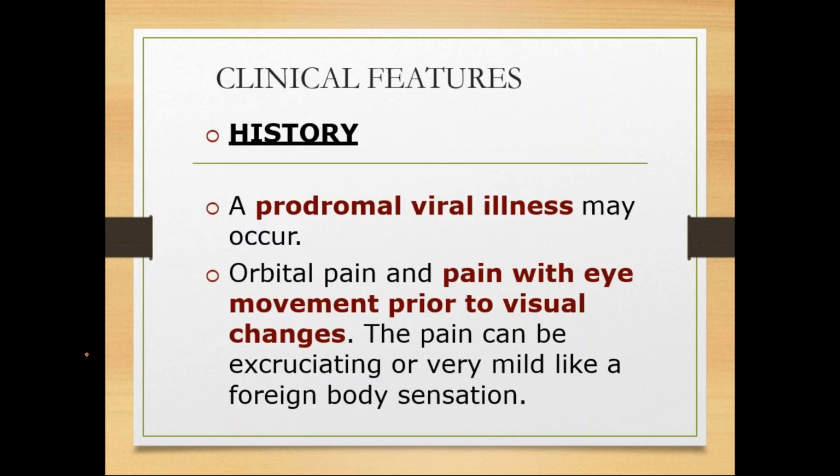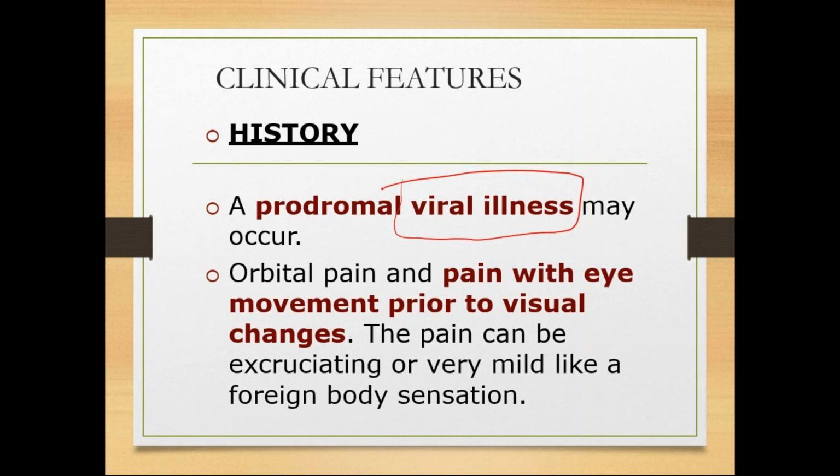Okay. So how does the patient come to you? What does the patient say happened? What history does the patient give? There will usually be a history of viral fever or viral illness. So the patient will have orbital pain, pain with eye movement prior to visual changes. When the patient moves the eyeball, the patient will have mild pain with the eye movement.